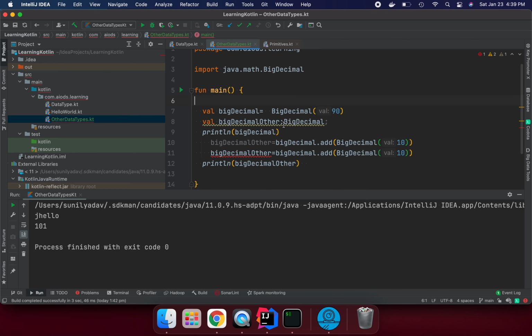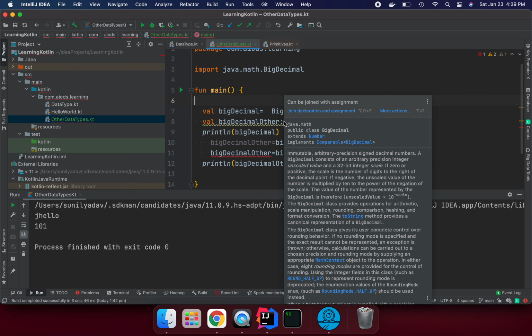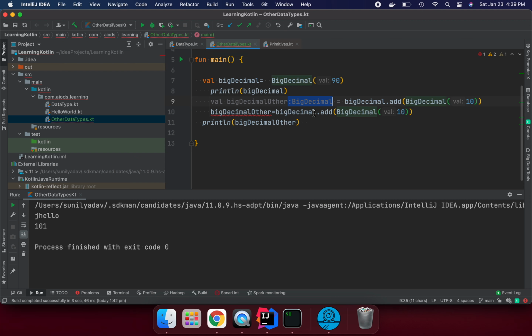So this is the basic thing, and I'm getting a suggestion from IntelliJ IDEA itself. It says you can join both statements together. That would be good, so let's do that. Let me remove this one, we don't need it. So this is perfectly fine. And now we are duplicating here unnecessarily. This big decimal type is already inferred by the compiler, so we don't need to specify it.